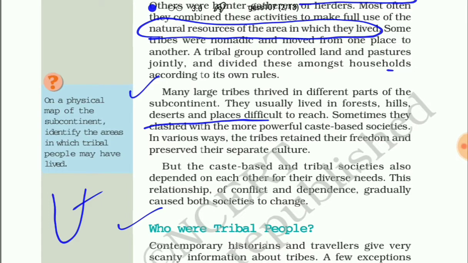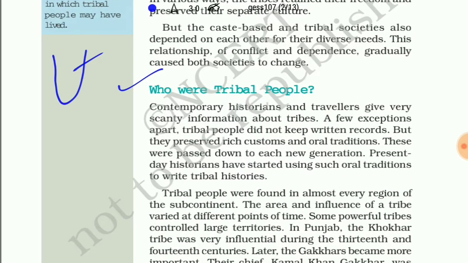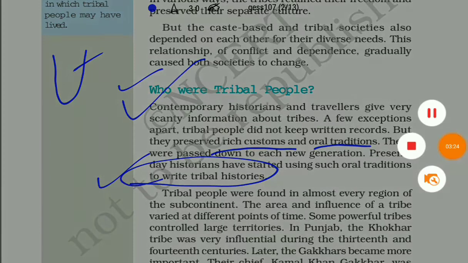So the main question is: who were the tribal people? Historians and travelers have not given much information about them, with very few exceptions. Tribal people never kept written records, but they preserved rich customs and oral traditions, which were passed from one generation to the next. With time, present-day historians have started using oral tradition to write about the tribals, and tribal histories came into the picture.